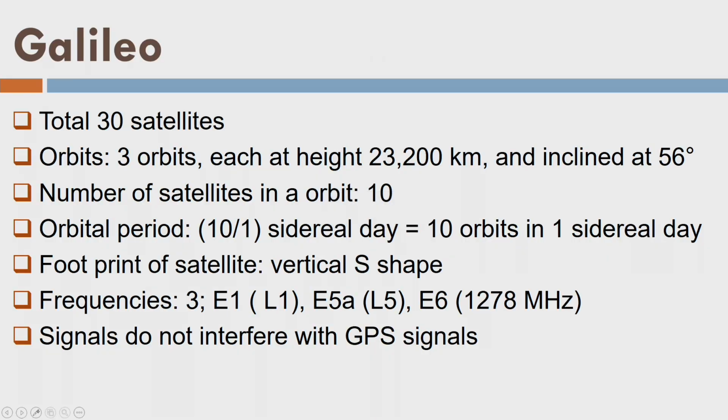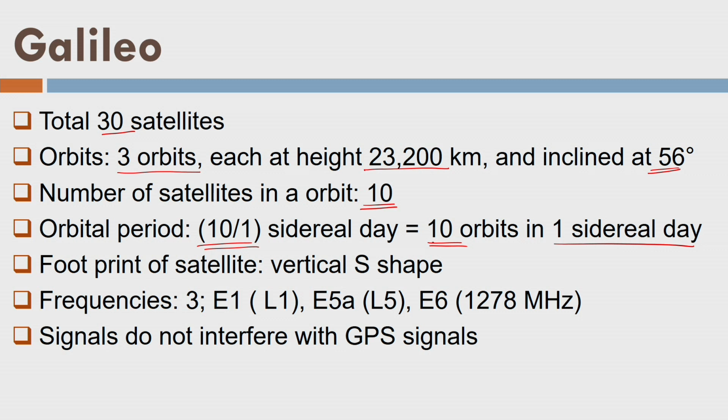Next is Galileo, which is very similar to GPS, and it has a total of 30 satellites, placed in 3 orbits at a height slightly above the GPS satellites. And again, the inclination is more or less the same, so it is going to create more or less the same track on the surface of the Earth. That means the track of the satellite will be more or less the same as that of the GPS satellites. In each orbit we have 10 satellites, and what is the orbital period? It's written 10 by 1 here, which means they complete 10 orbits in one sidereal day. GPS satellites complete 2 orbits in one sidereal day, but they complete 10 orbits in one sidereal day.